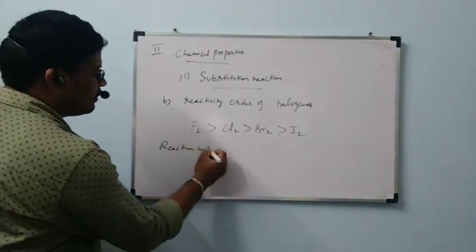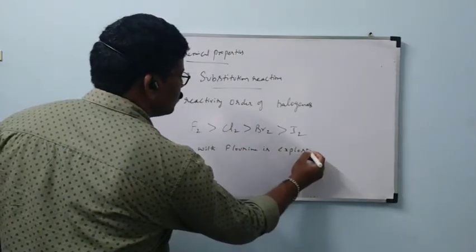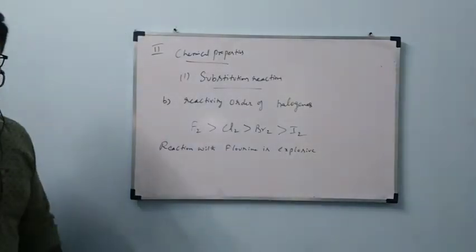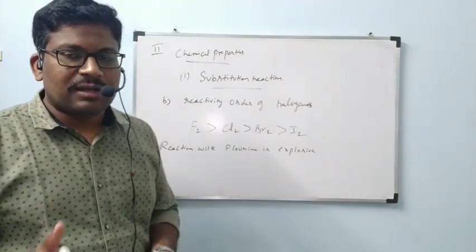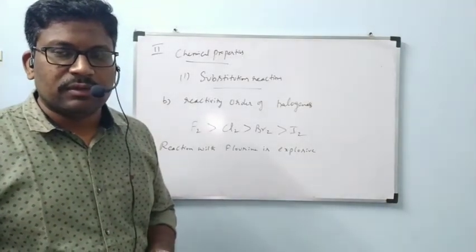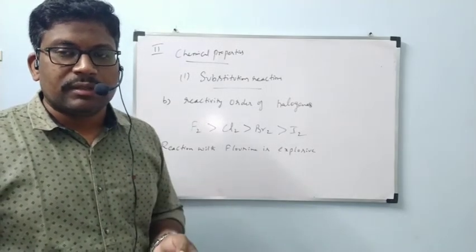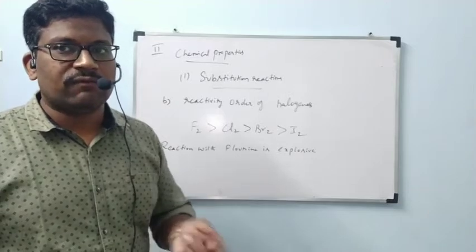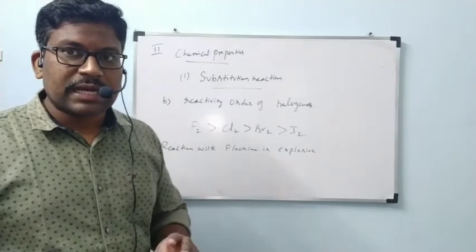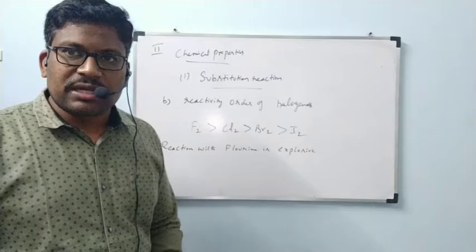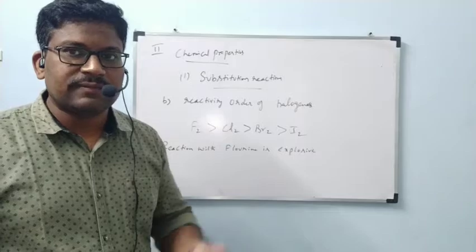Reaction with fluorine is explosive. That's why in laboratories we will not prefer reaction of alkane with fluorine. We can take chlorine and bromine. But if you take fluorine, that reaction will be explosive. That's why we will not prefer reaction of alkane with fluorine. Another method we will prefer to prepare fluoroalkanes. That one we will understand in next 12th class first chapter, haloalkanes and haloarenes. Which method is preferable to prepare fluoroalkanes, we will see there.